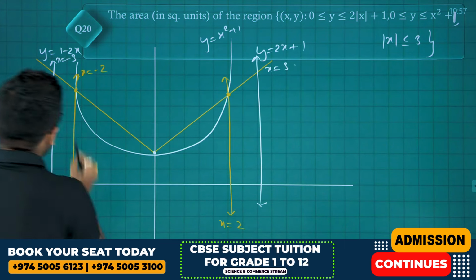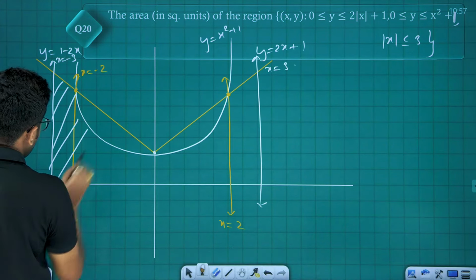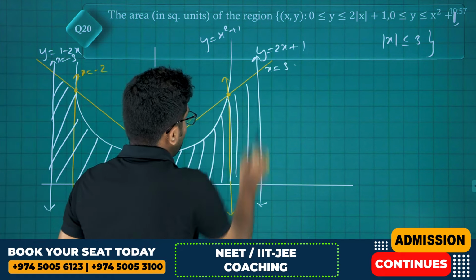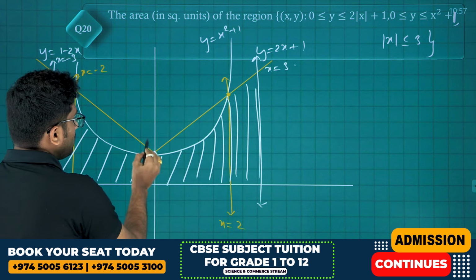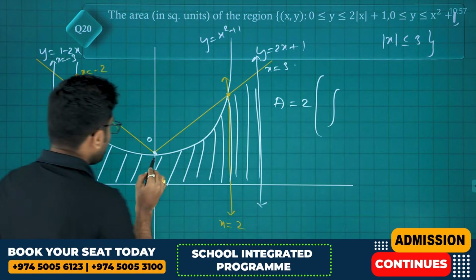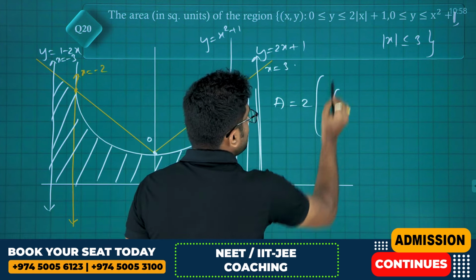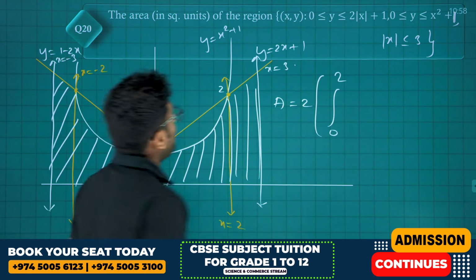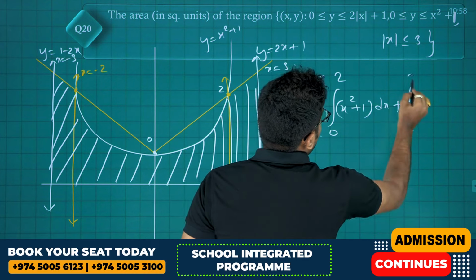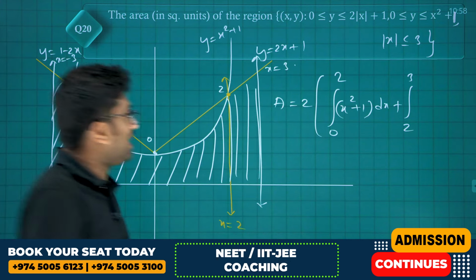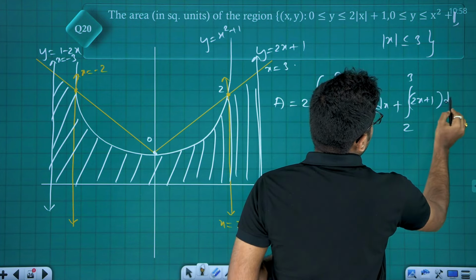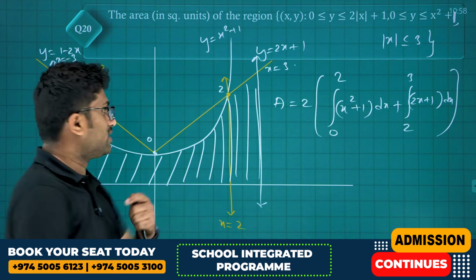So this is the required region. As it is symmetric, the required area is nothing but twice the integral, from where to where? First from 0 to 2. From 0 to 2 it is below the parabola, so the parabola is x square plus 1 whole dx, plus from 2 to 3, it is the line 2x plus 1 whole dx. That's it. If you are able to identify that, the problem gets completed, friends.